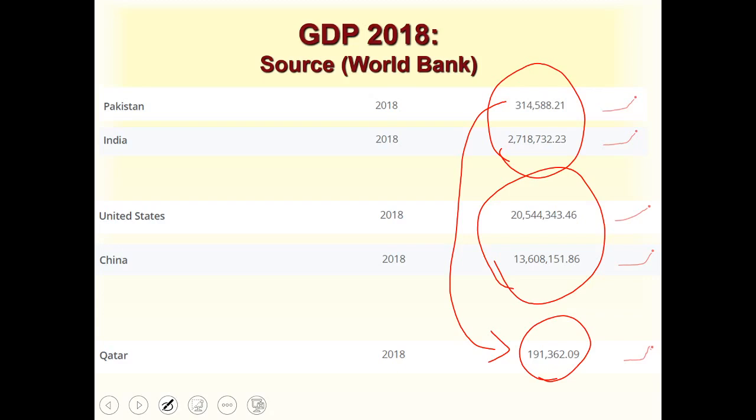Qatar is super rich. The quality of life in Qatar, every index, human development index, or whatever index you talk about, is better in Qatar, not in Pakistan. But the figure of GDP says otherwise. GDP of Pakistan is greater than Qatar's, but that's a bad way to look at it. You should not look at GDP alone. You should look at another figure that we're going to talk about, which is called GDP per person. So let's move on and talk about that now.